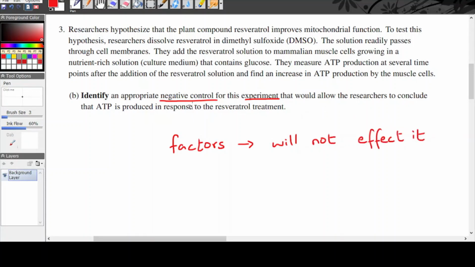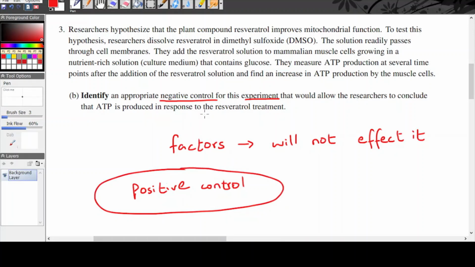The other term that is used in experiments is called positive control. Positive control samples will show some sort of change due to a change in a certain factor. For example, in this situation, the addition of the resveratrol to the cells is a positive control. And the scientists are observing the change in the ATP production due to the addition of resveratrol, which is considered a positive control.